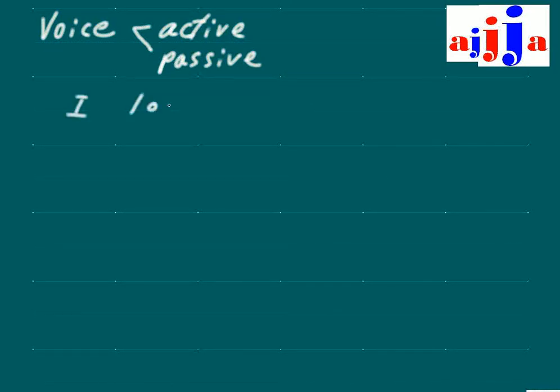Let's talk about this one. I love you. Then we call this one subject, this one verb, this one object. Now, who does this action? That's right, the subject does this action, right?